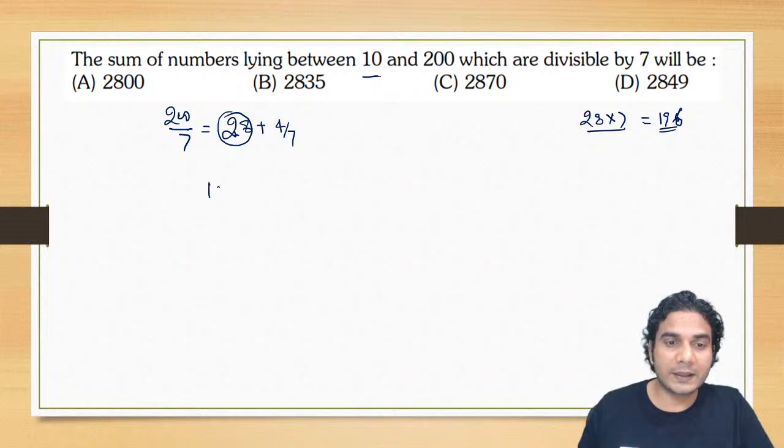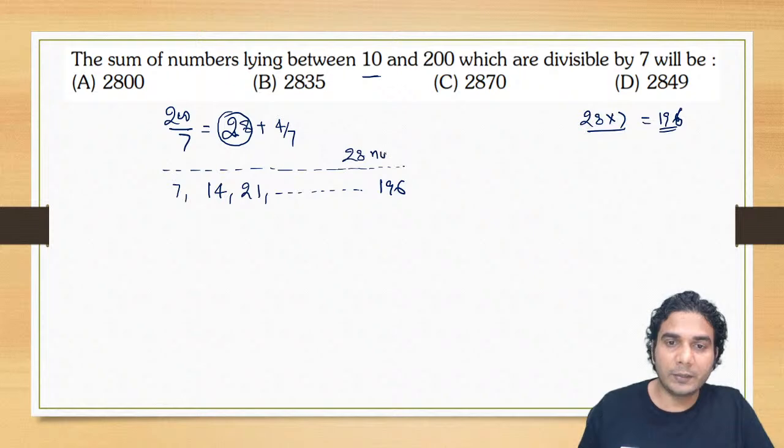Your first number is 14, then 21 and so on, up to 196. If you take 7, there are 28 numbers in this sequence. But if you leave 7, then the numbers remaining will be 27.